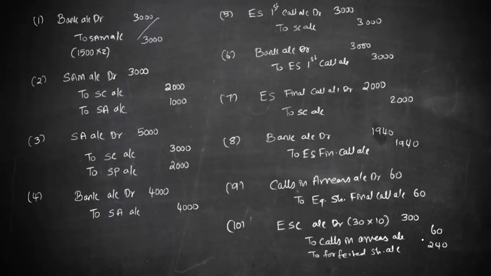They are going to reissue these shares to another person at a different price. At what price are they going to reissue? They are going to reissue at 9 per share. So when they reissue 30 shares at 9, they would get 270. But on these shares they have already received 30 into 8, that is 240.